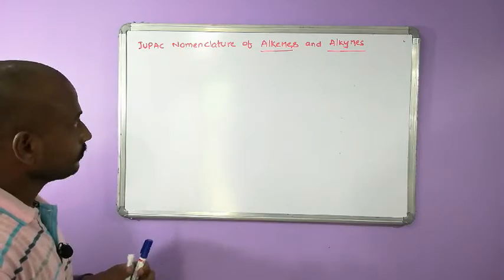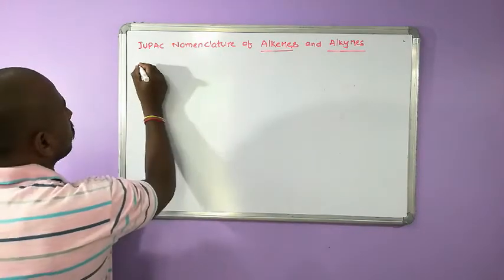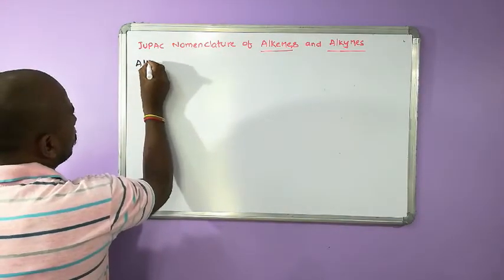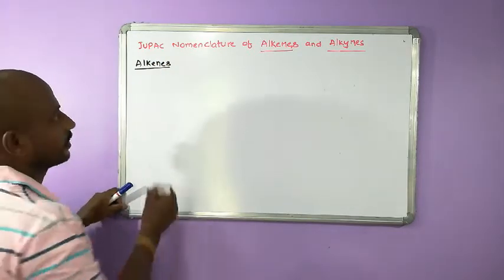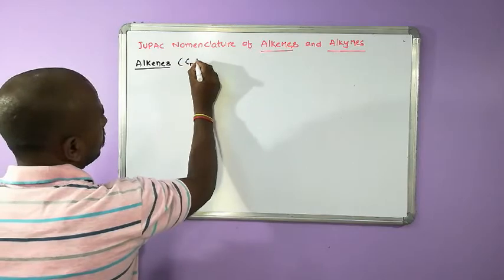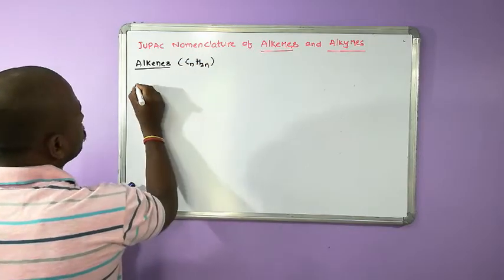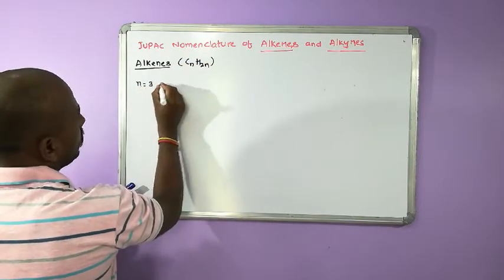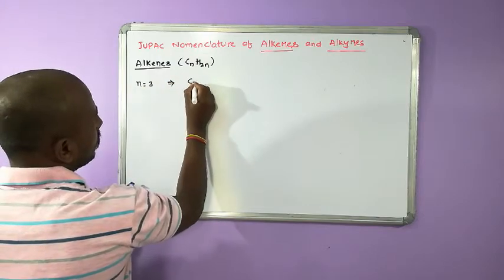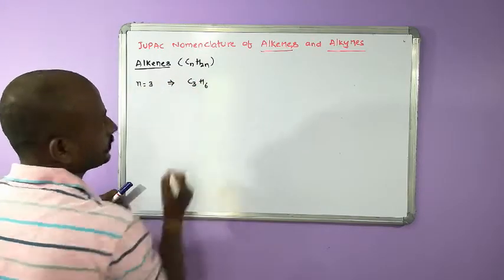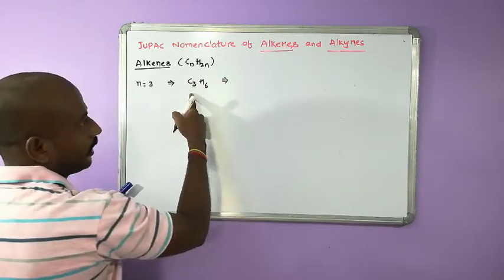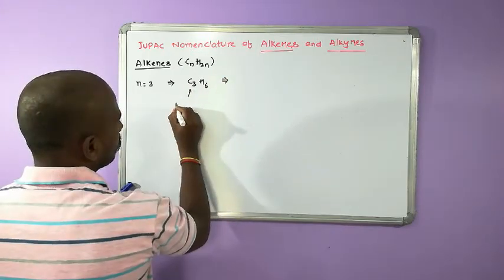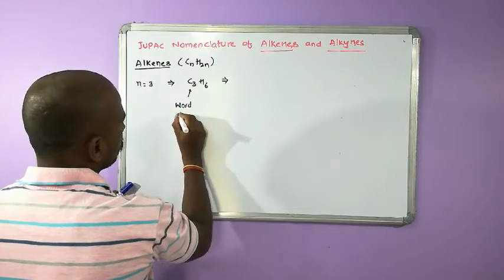Next, we are in the discussion of alkenes, with the formula CnH2n. If n is equal to 3, the formula is C3H6. By the formula, what is the word root?